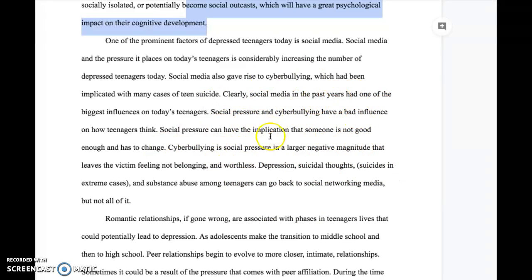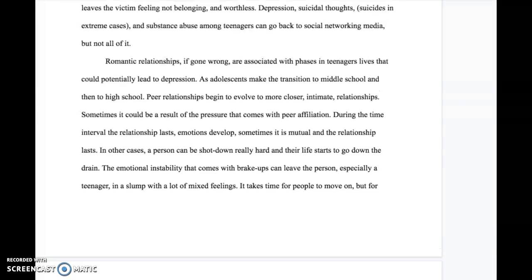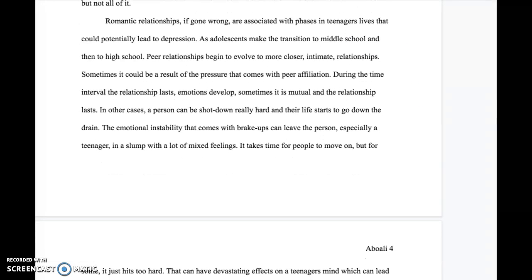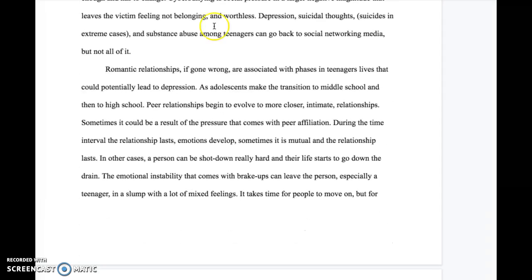You need to go back and find your sources for this paragraph and the previous one and put your sources into it. Because this, to me, you're getting it from somewhere else and it's not cited. It's technically plagiarism, which we're not knocking you down for in 10th grade the first time doing MLA, but you need to fix that as well. And it's the same thing in the next paragraph as well.